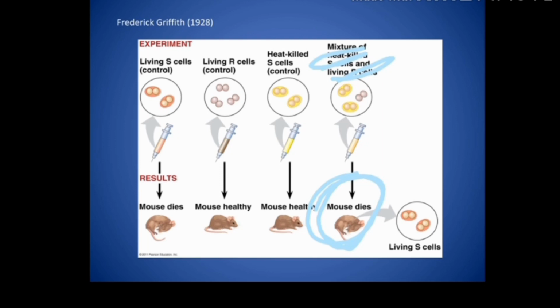यही सोचा था उन्होंने कि R strain S strain में convert हुई और उसके चारों ओर polysaccharide कोट डेवलप हो गया और वो virulent हो गई. And this must be due to the transfer of genetic material. There is some transforming principle which transferred or which transformed S strain from the R strain, right? तभी इसे नाम दिया गया transforming principle, right?